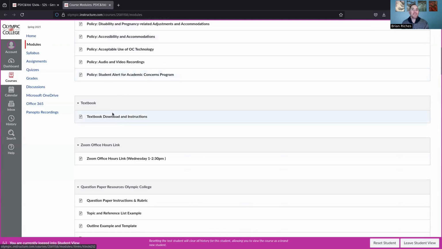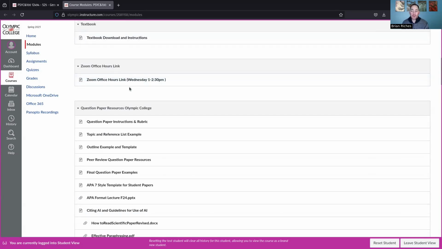Another big important thing is your textbook. There is a link here to your textbook. Our textbook is an OER textbook. That means Open Educational Resources. It is free. You can download it. You can, at least you could get a printed copy in the bookstore. I know there's some changes happening to the bookstore right now, so I'm not positive if you can get a printed copy, but go ask them, see if they can, if that is something you want, but you can download it in EPUB or PDF. Here is a link to our Zoom office hours.